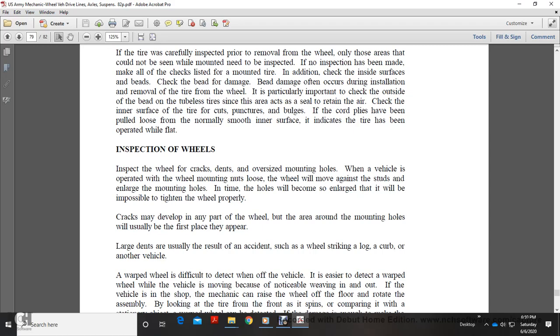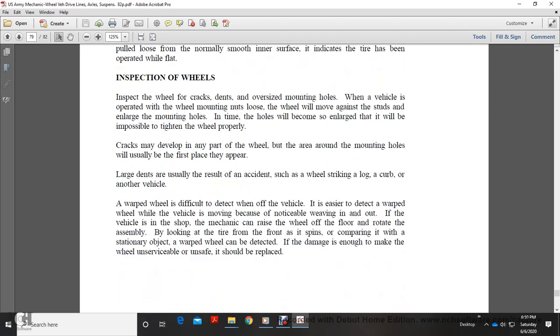If the cord plies have been pulled loose and the normally smooth inner surface is rough, it indicates the tire has been operated while flat. Inspection of the wheels: inspect wheels for cracks, dents and oversized mounting holes. If the vehicle is operated with the wheel mounting nuts loose, the wheel must move against the studs and enlarge the mounting holes. In time, the holes will become so large that it will be impossible to tighten the wheel properly. Cracks may develop in any part of the wheel around the mounting holes. Large dents are usually the result of an accident, such as the wheel striking a curb or another vehicle.